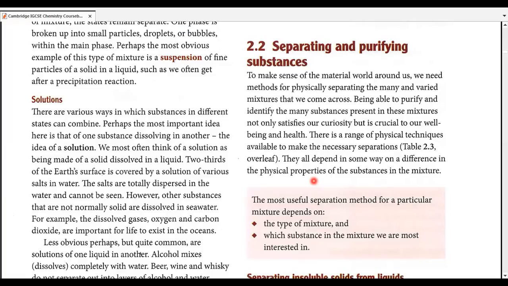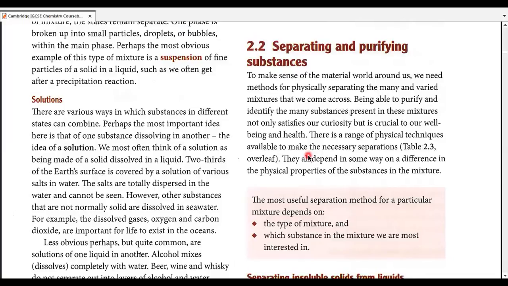So separation has many different procedures. Sometimes those procedures are easy, sometimes those procedures are tedious and difficult. So considering this simple example of fruit chart at home, we can come up with different kinds of ideas about separation.